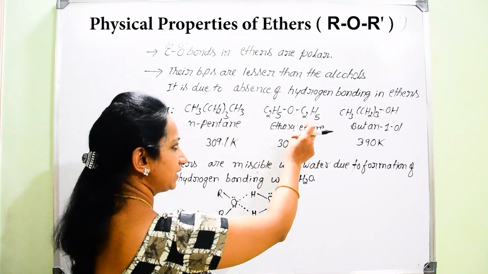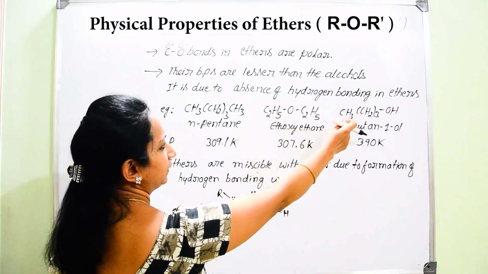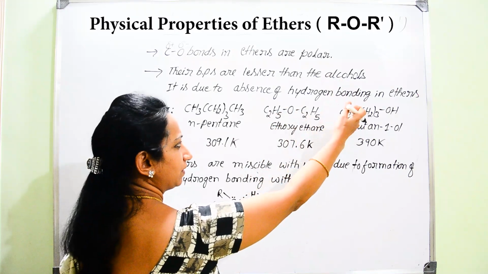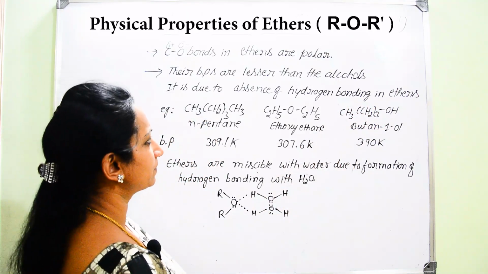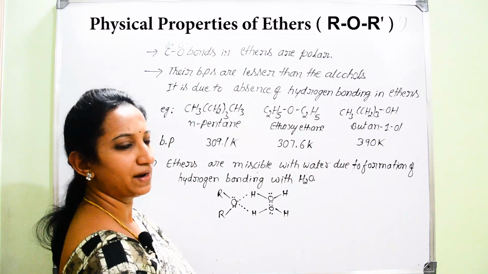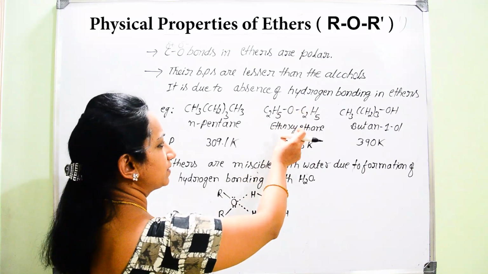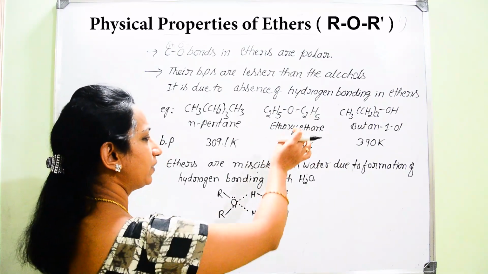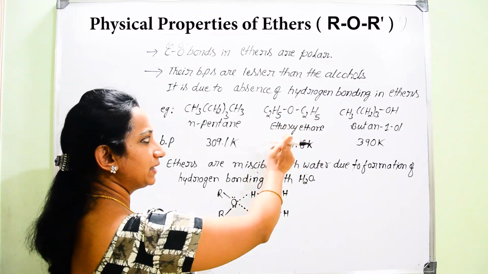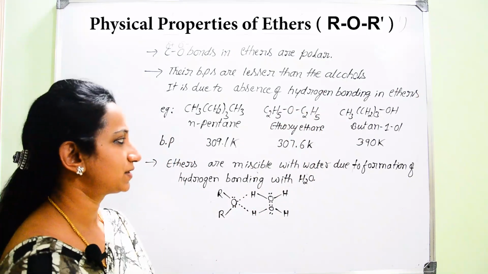So what is the reason behind this? In the case of ethanol or methanol, in this particular example, we can go for alcohols, there you can find hydrogen bonding. But in these ethers, you don't find such hydrogen bonding. Hence the boiling point will be comparatively lesser in ethers than in alcohols.